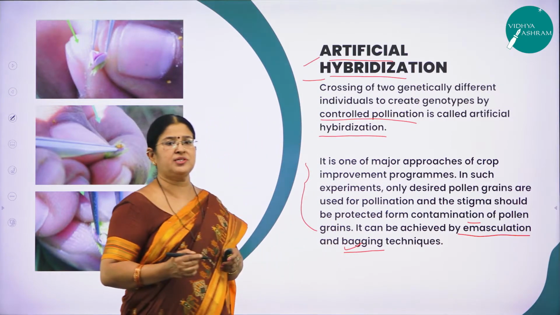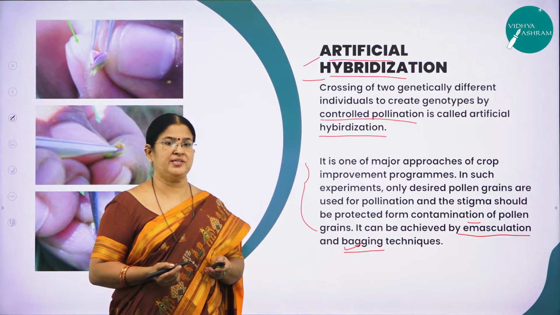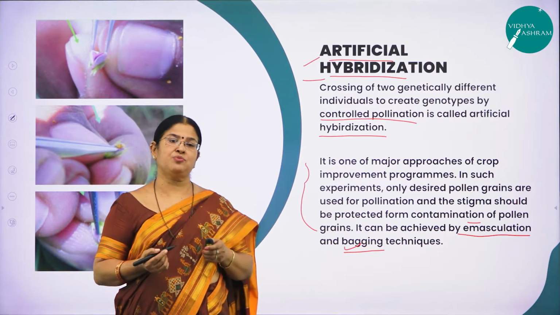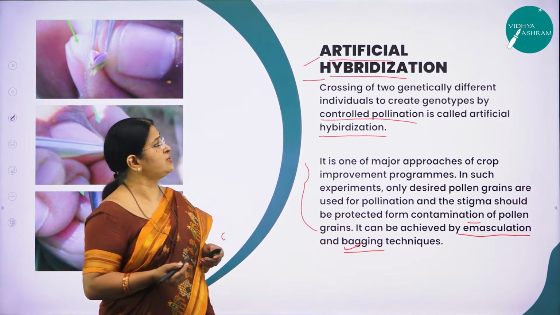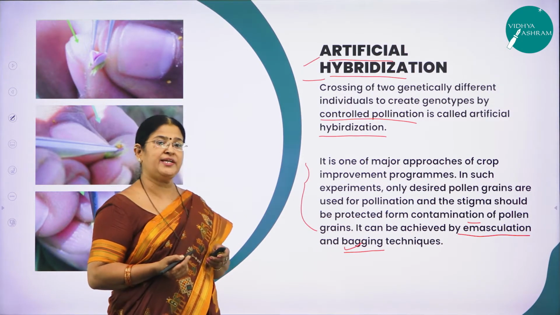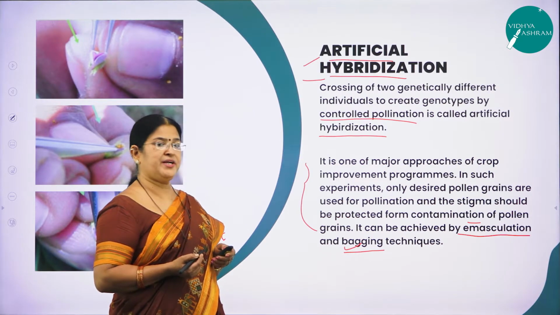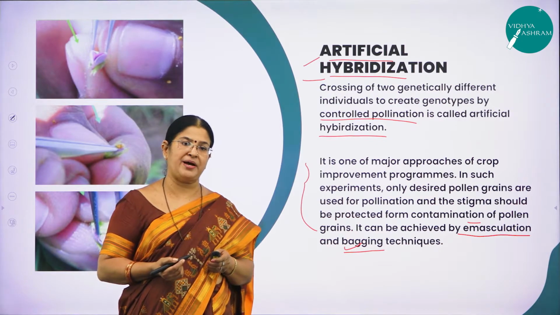Hope you have understood this very important concept called artificial hybridization. Artificial hybridization is what? Producing the individuals of your own desire by crossing what? By crossing two genetically different individuals. And how is it achieved? Artificial hybridization is achieved by two very important techniques called emasculation and bagging.